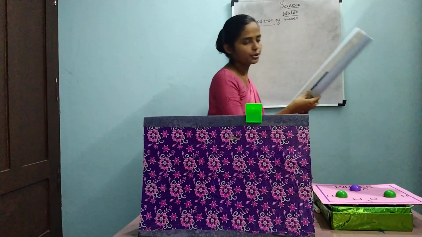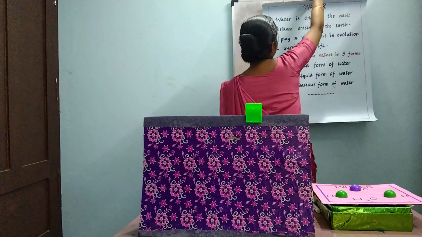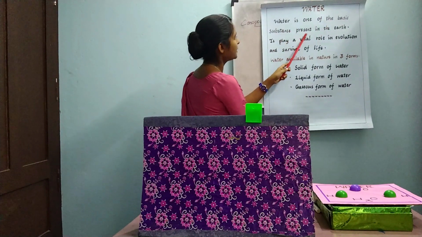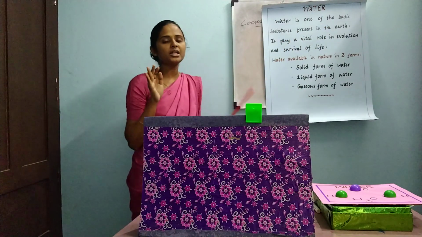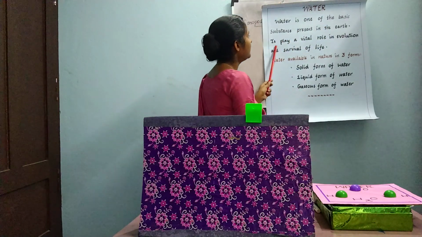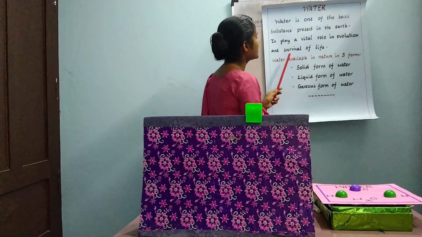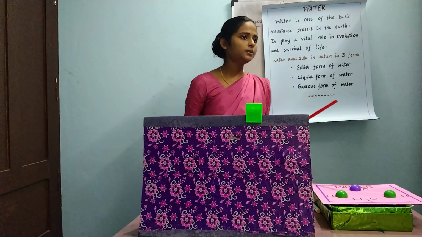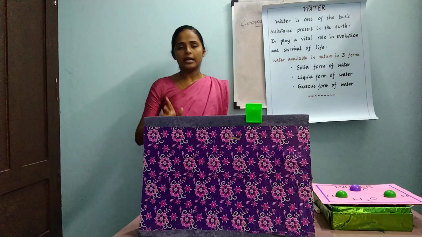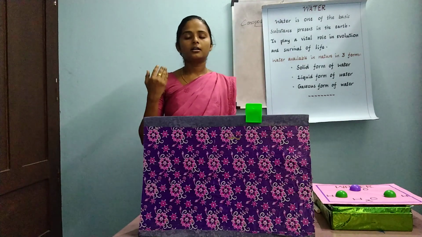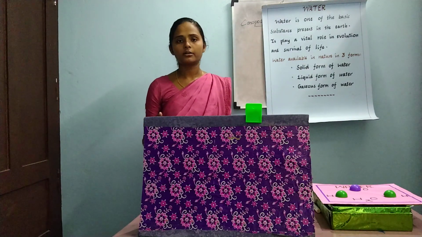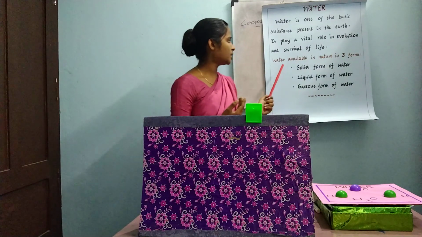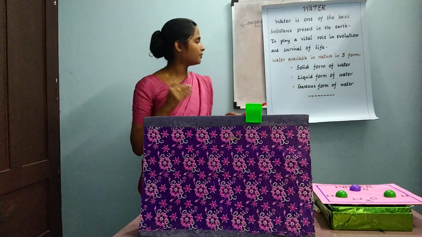Before that, I want to show a chart to you. Sorry, forget it. Water. Water is one of the basic substances present on the earth. It is a very basic thing. It plays a vital role in evolution and survival of life. Evolution means what? Example, according to science, man came from monkey, right? Chimpanzee. Man came from chimpanzee. That is called evolution. Evolution and survival of our life.